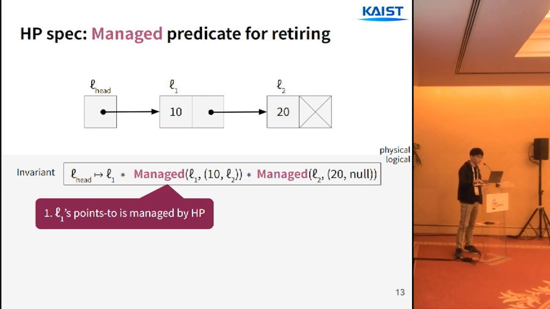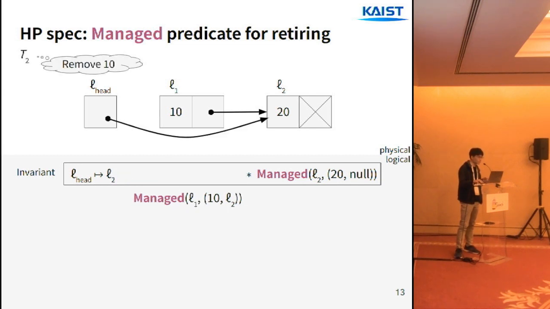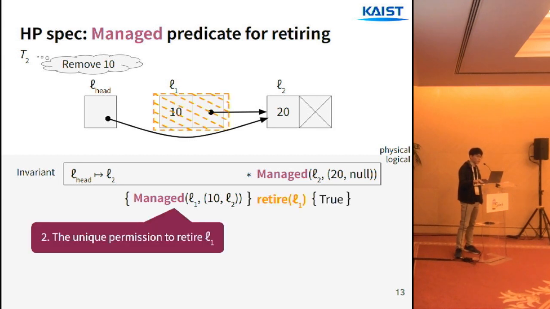So first, for retiring, we introduce the managed pointer predicate. In the invariant, the points-to assertions for nodes are replaced with the managed pointer assertion, and it represents the fact that the points-to of the node is managed by hazard pointers. When a node is detached, we can take the managed assertion out of the invariant, and when the node is retired, we pass the managed assertion as the precondition of the retire function. In this sense, the managed pointer assertion represents the unique permission to retire the node.